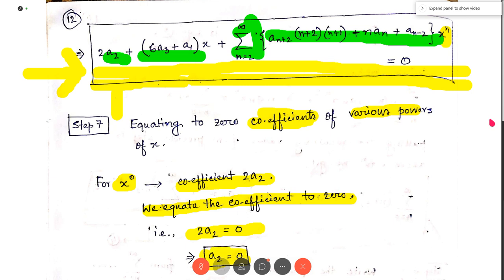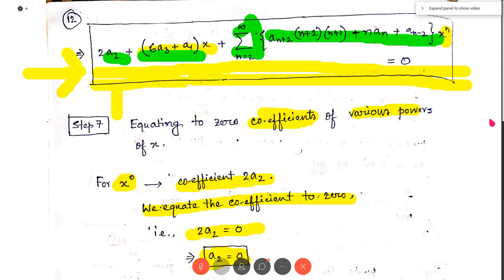Now we equate the coefficient of x to the power 1 to 0. The coefficient of x to the power 1 means the coefficient of x in the equation. So the coefficient of x is 6a3 plus a1. We equate this coefficient to 0, so 6a3 plus a1 equals 0. From here we get 6a3 equal to minus a1, and a3 equal to minus a1 by 6.